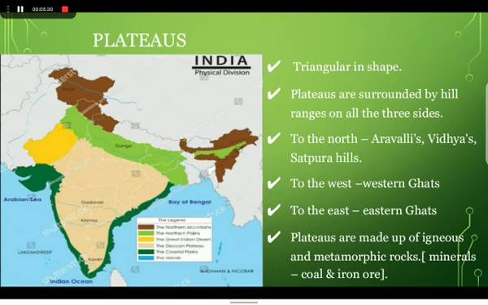The plateaus are surrounded by hill ranges on all the three sides. To the north, the Aravalli, Vindhya and Satpura hills. To the west, Western Ghats, and to the east, Eastern Ghats. The Western Ghats are almost continuous. The Eastern Ghats are broken and uneven. The plateaus are made up of igneous and metamorphic rocks. The plateaus are rich in minerals like coal and iron ore.